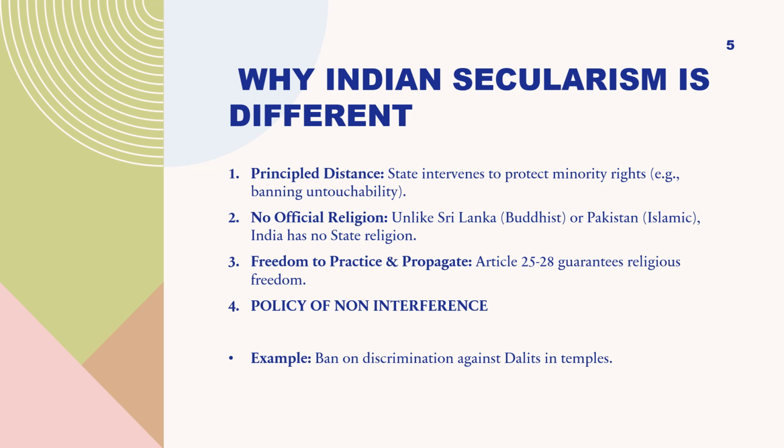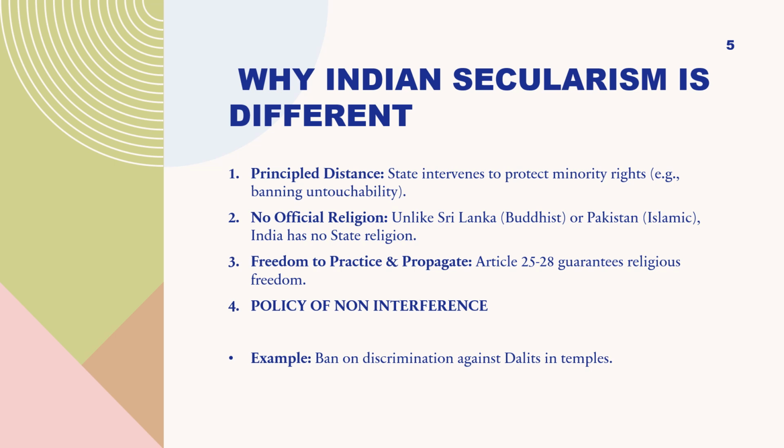Third, that the state does not enforce any particular religion nor take away the religious freedom of individuals. So there should be no inter-religious discrimination, there should be no intra-religious discrimination, and the state should not interfere in the policies of religious practices.